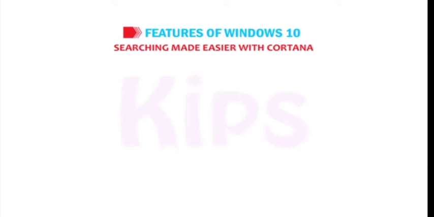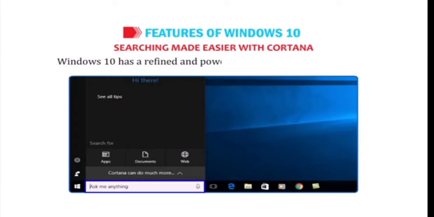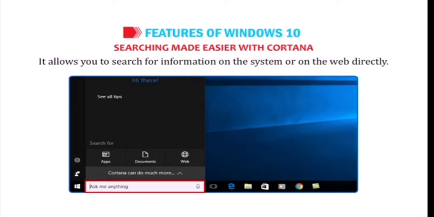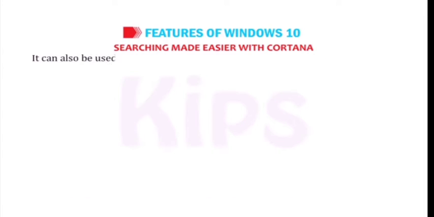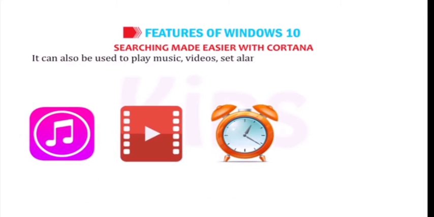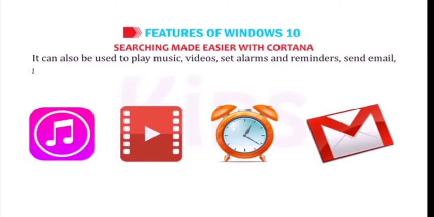Searching made easier with Cortana. Windows 10 has a refined and powerful search tool called Cortana. It allows you to search for information on the system or on the web directly. It can also be used to play music and video, set alarms and reminders, send email, give voice commands, etc.